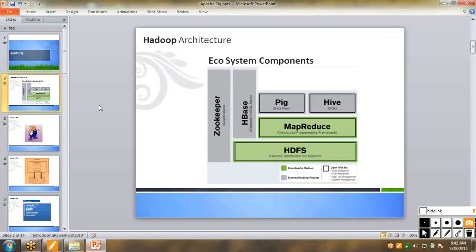If you have been in the Unix world for a long time, you would realize that shell scripting is quite famous and quite powerful to date. No other mechanism has been able to replace shell scripting because it is so efficient at dealing with files. Pig is also like that. No matter how many frameworks come into the Hadoop ecosystem, Pig and Hive are indispensable. That is the power and necessity of such a framework.